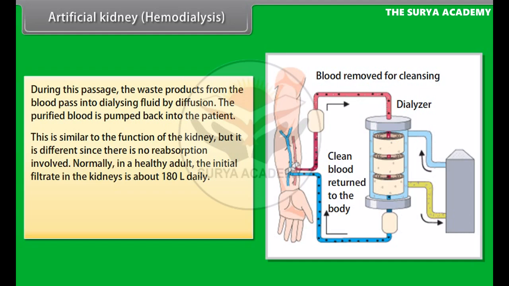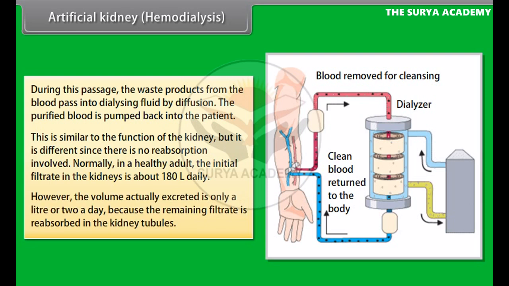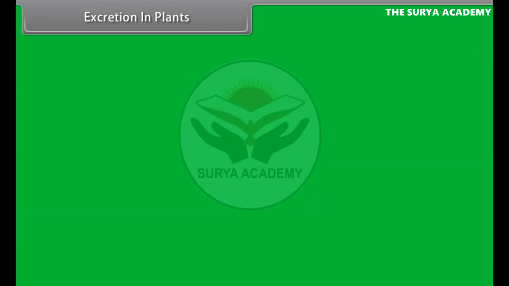Normally, in a healthy adult, the initial filtrate in the kidneys is about 180 liters daily. However, the volume actually excreted is only a liter or 2 a day because the remaining filtrate is reabsorbed in the kidney's tubules. Excretion in plants.